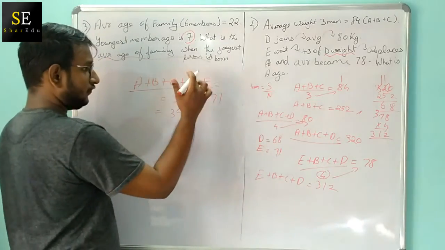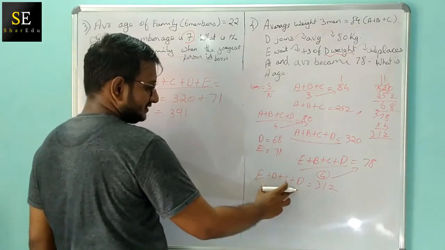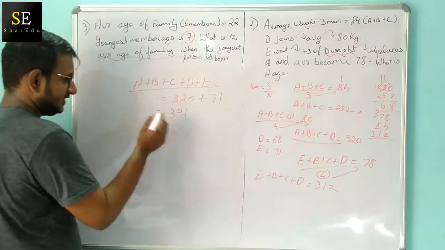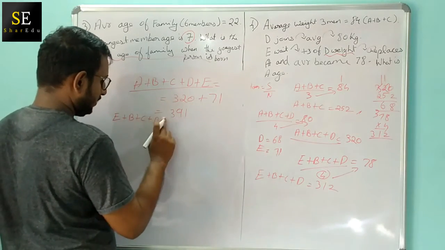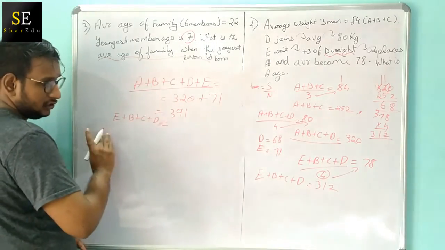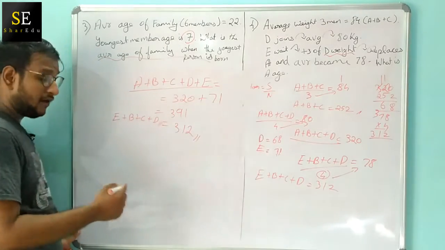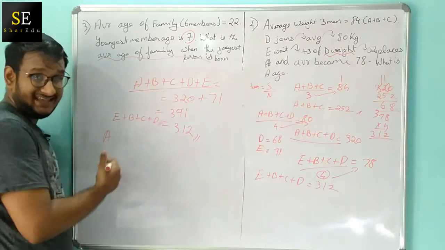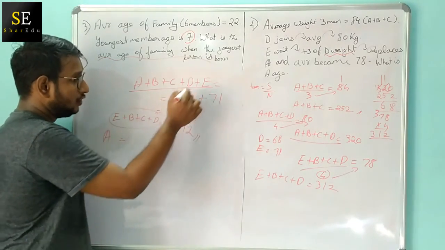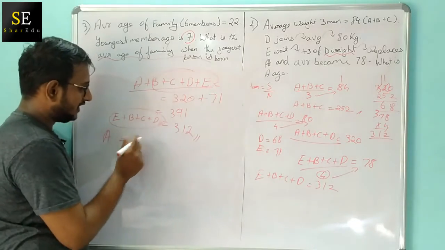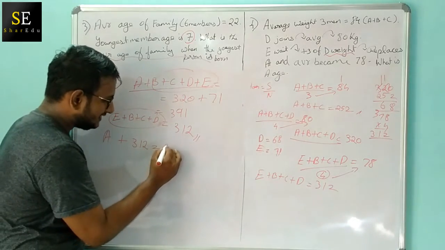So this is the total weight of these 1, 2, 3, 4, 5 persons, right? 5 persons, and we know the total weight of these four persons, that is E plus B plus C plus D, which is 312. Now we have to find the weight of A. So if we substitute, we get A plus 312 is equal to 391.